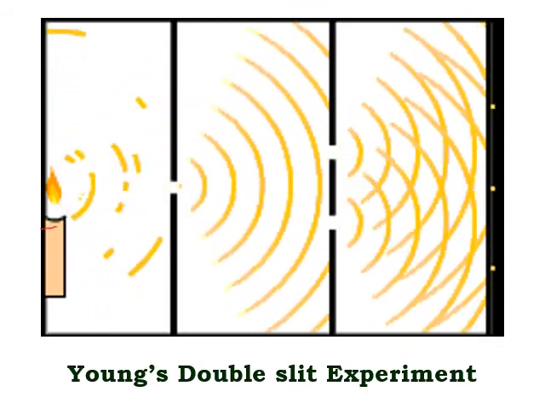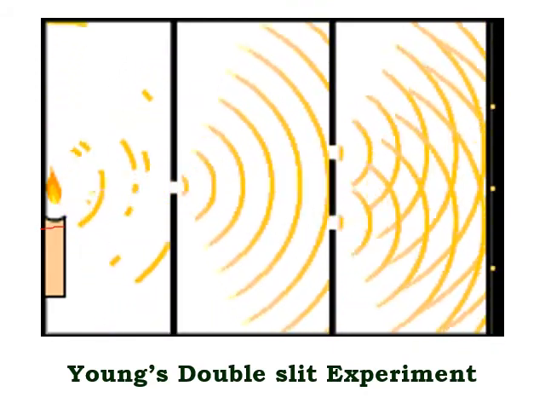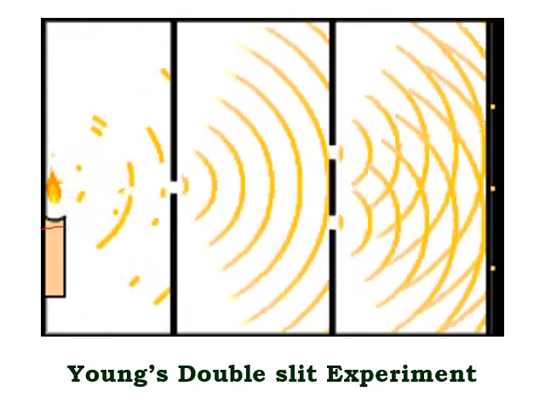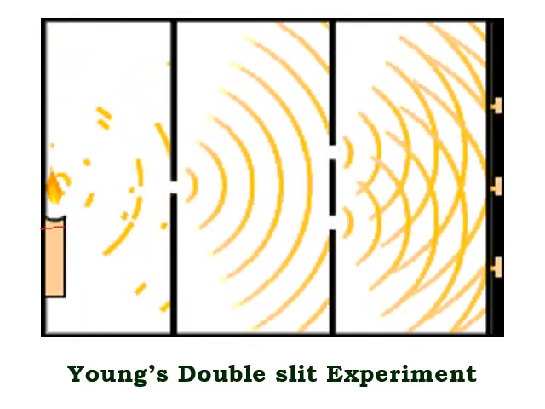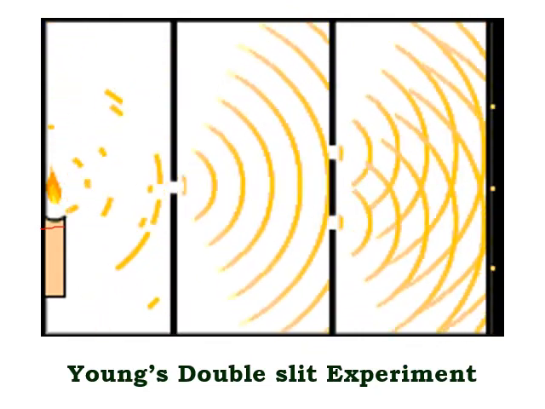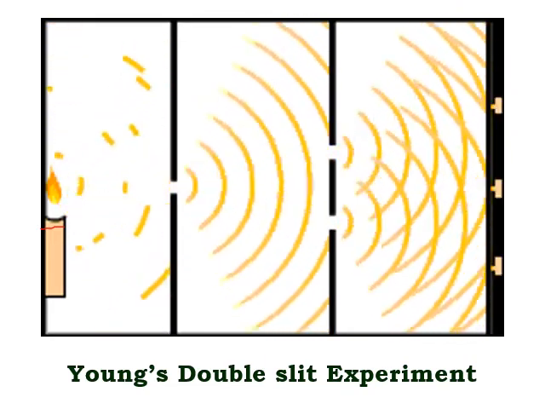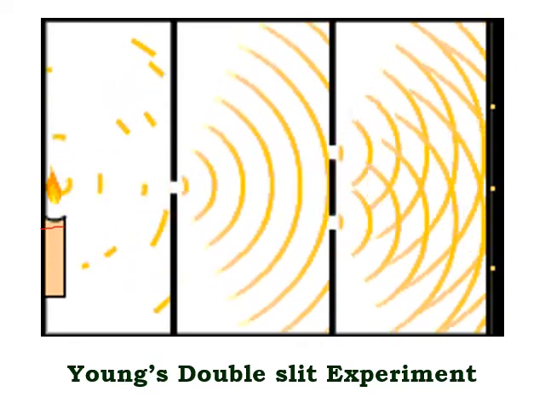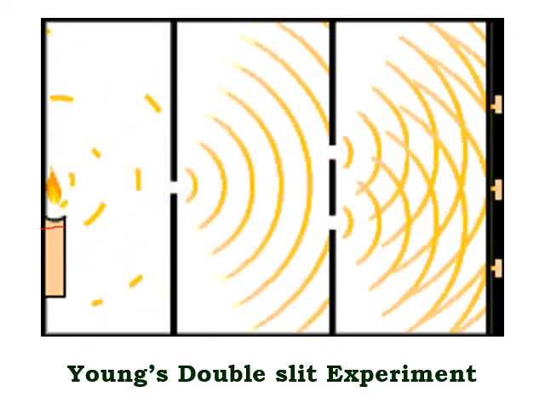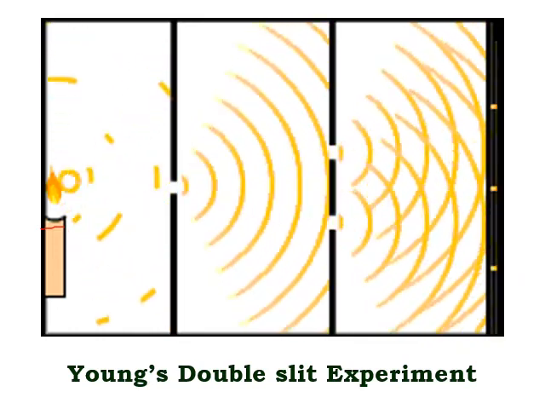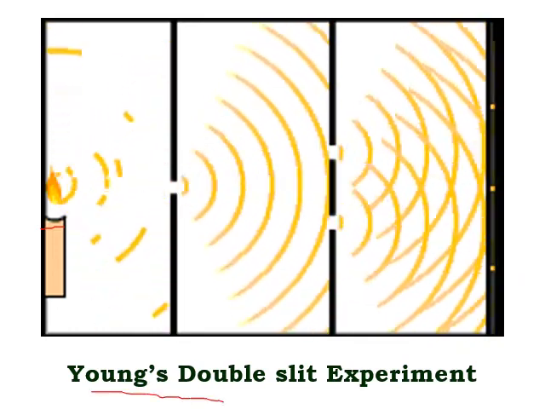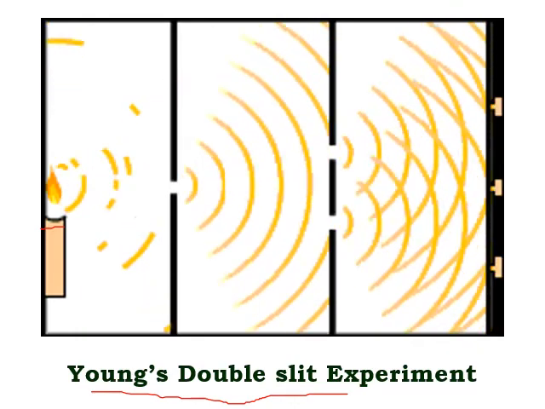In this there is one source of light. From that source, light propagates in all directions. Next to the source there is one slit which acts as an independent source of light and it emits light waves further. Next to that there are two slits. As two slits are used in the experimental arrangement, this experiment is known as Young's double slit experiment.